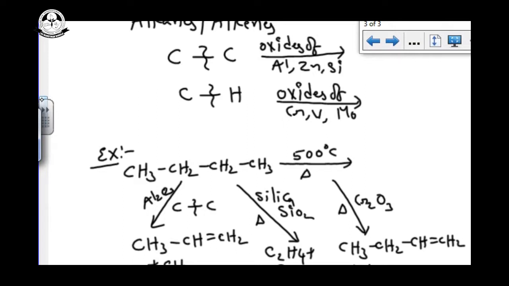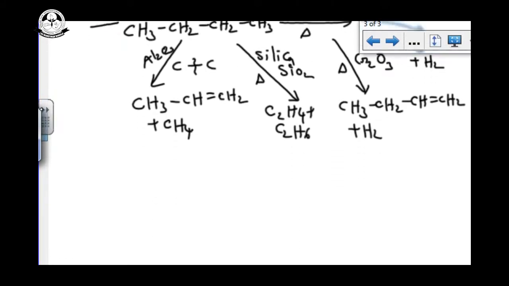And another one, if you are using the same chromium oxide Cr2O3, if the bond is broken between the central carbons, now you can get CH3, CH, double bond, CH, CH3 plus H2. So pyrolysis will be done in any way. Different metals we are using, we can get different products.